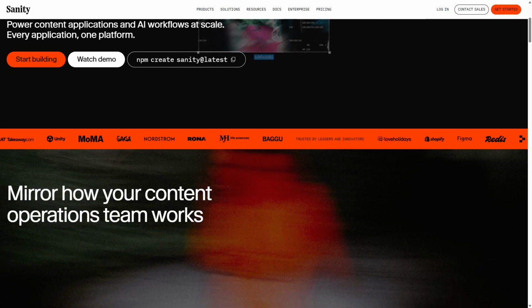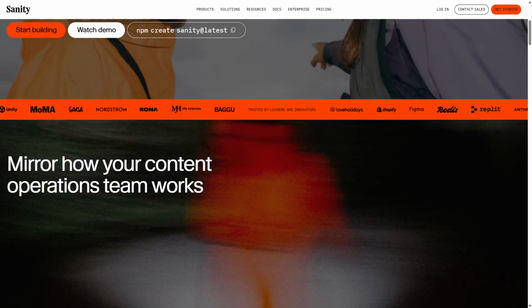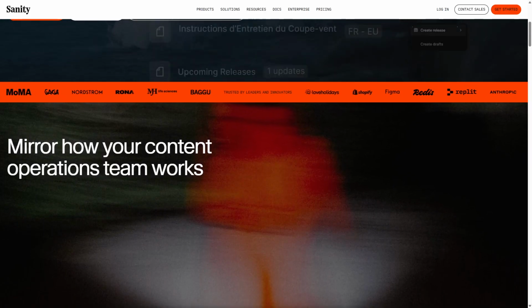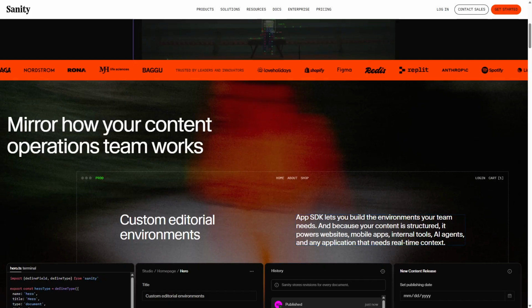The interface is user-friendly, and you can create structured content models that suit your project's needs. However, it does require a bit of a learning curve, especially if you're not familiar with headless architectures.